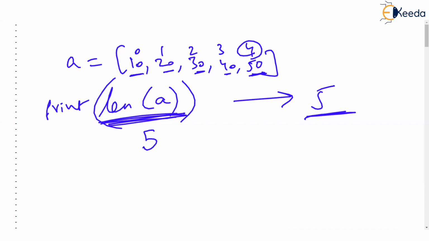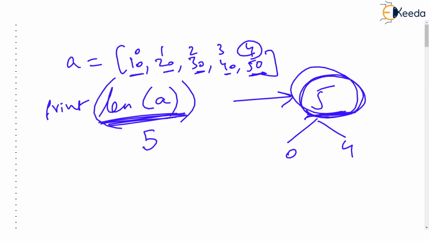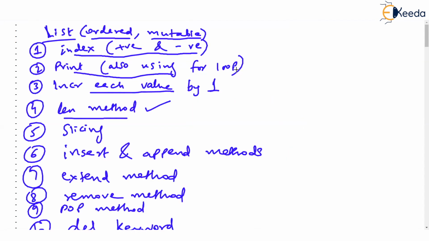But you should be careful that if the length of the list is 5, then the indexing is from 0 to 4. Are you understanding? If length is 5, then indexing is from 0 to 4. Come on, indexing starts with 0, so it will not end at 5, it will end at 4. Just remember this. So len is a function, we say. It takes the list and returns the length of the list. Len method.